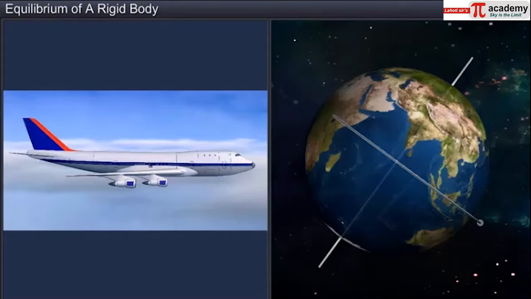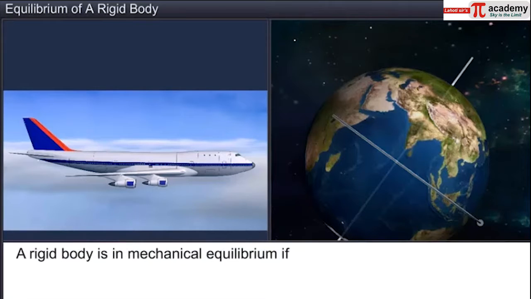Using this understanding, we can list the conditions for a rigid body to be in mechanical equilibrium. A rigid body is said to be in mechanical equilibrium when the net external force and the net external torque acting on it is zero. That means a rigid body is in mechanical equilibrium if sigma Fi is equal to zero and sigma tau i is equal to zero.